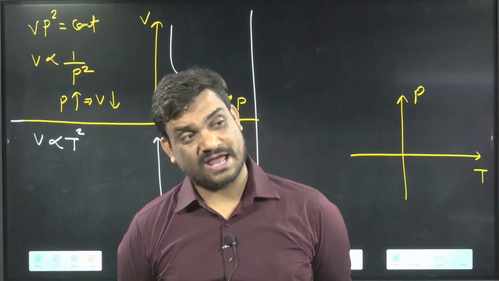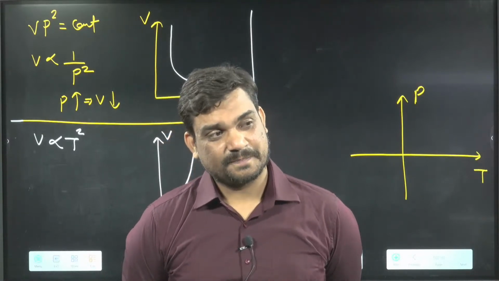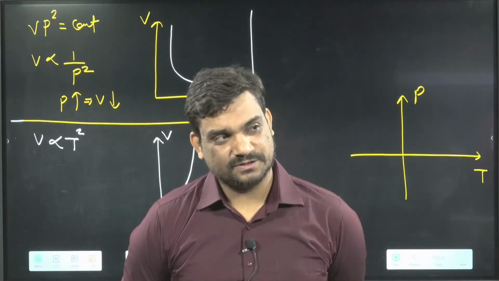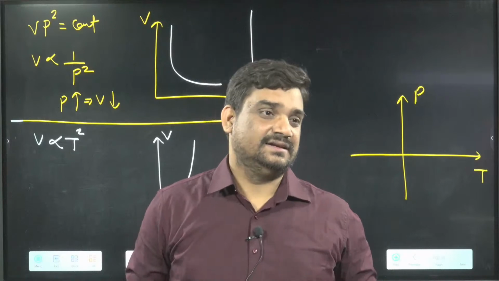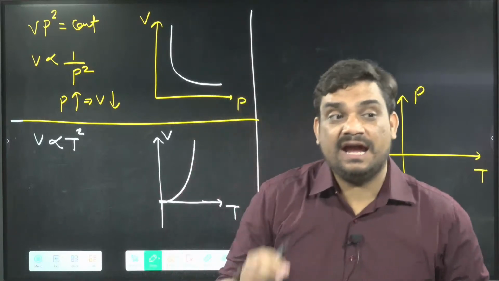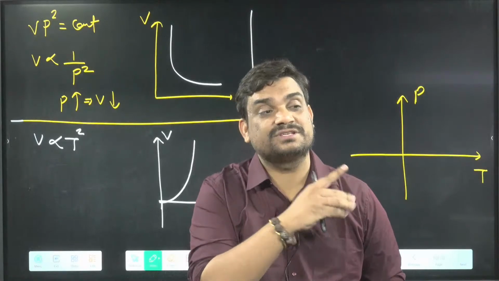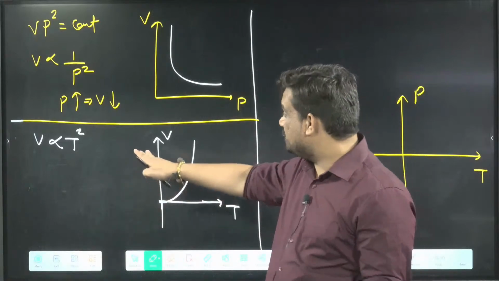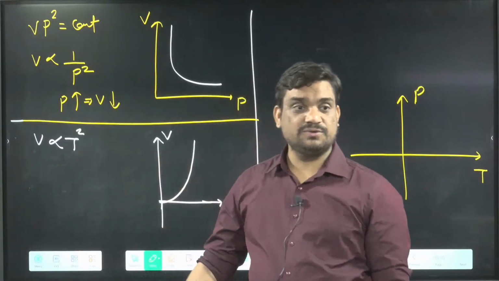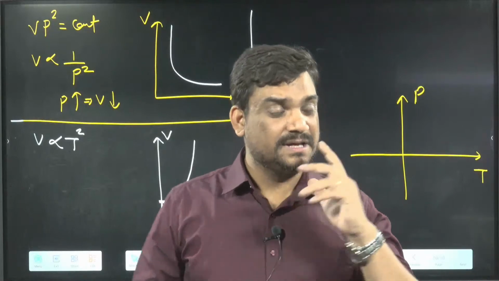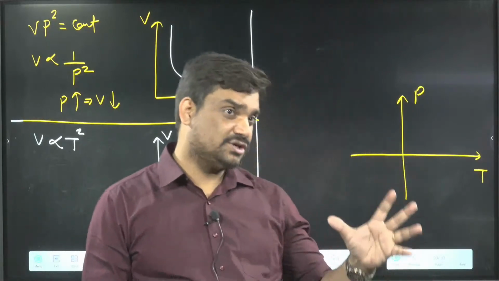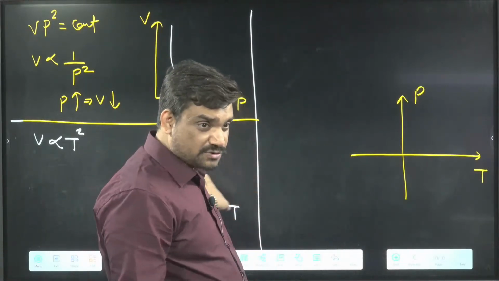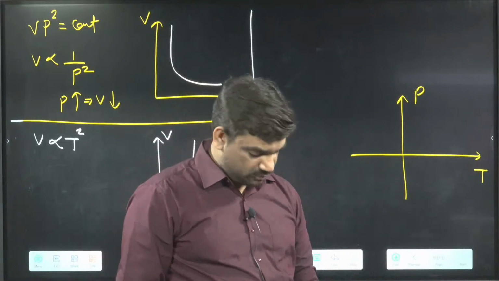Whether this will be a straight line, a hyperbola, or a parabola. Three things you have to say, P and T. First, you have to find the pressure and temperature relation. The pressure and temperature relation is not given, like the volume and temperature relation we derived. See how to derive the relation of pressure and temperature, then only we can solve. Just like we derived V proportional to T square, then only we can move forward.